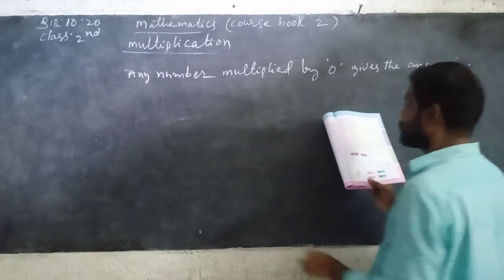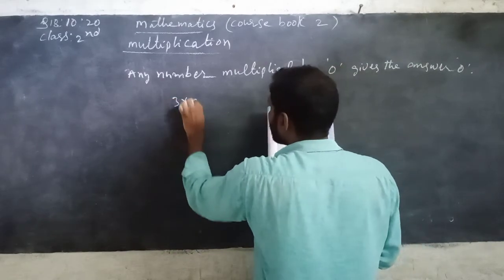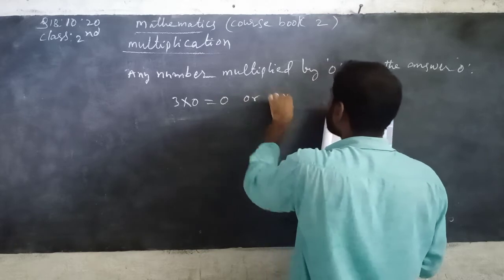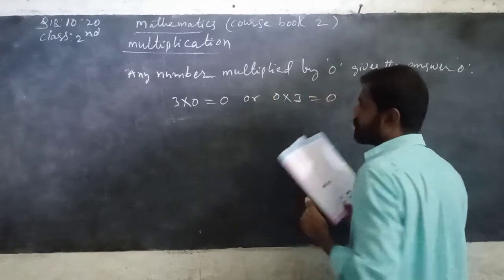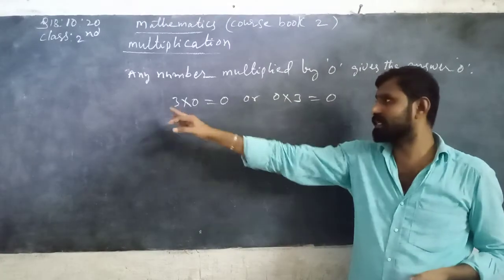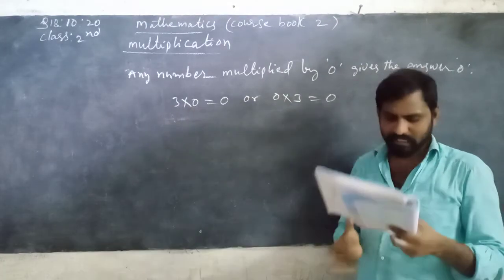See here, 3 is multiplied with 0, you can get 0, or 0 is multiplied with any number, you can get 0. Any number multiplied by 0, you can get 0.